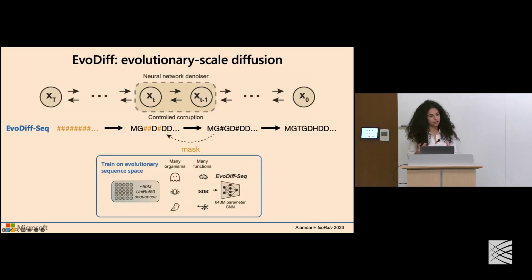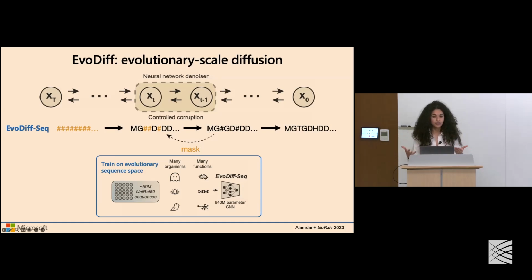The key component of EvoDiff beyond this diffusion modeling framework is the fact that we train it on an evolutionary scale set of sequence space. Specifically, we have a data set of 50 million unique protein amino acid sequences taken from proteins with functions and sourced from organisms across the tree of life.